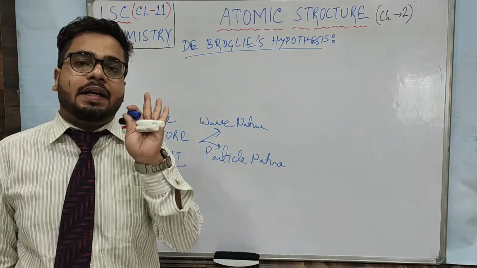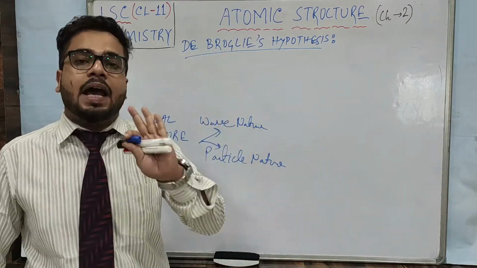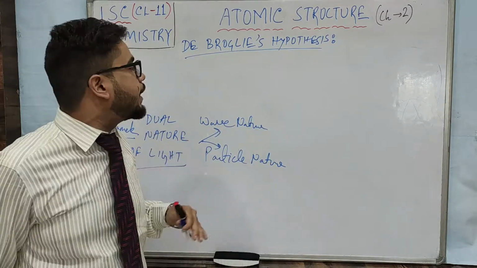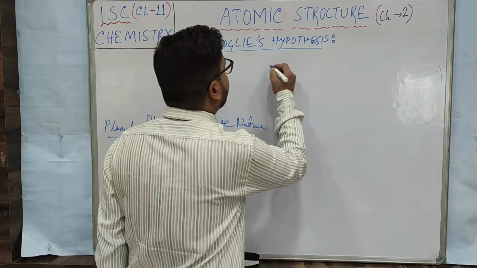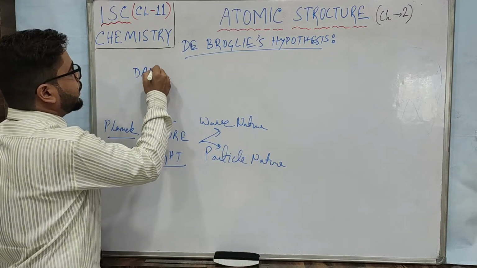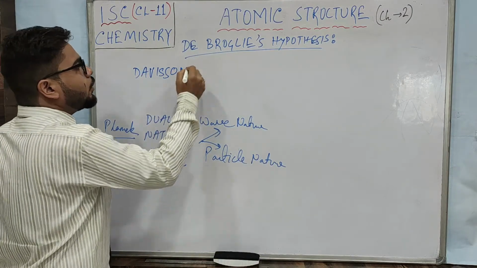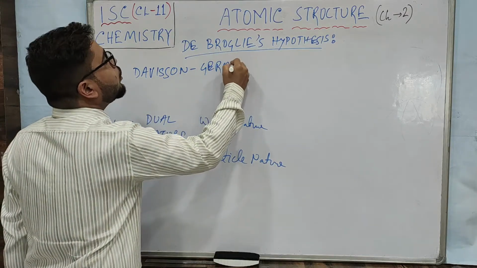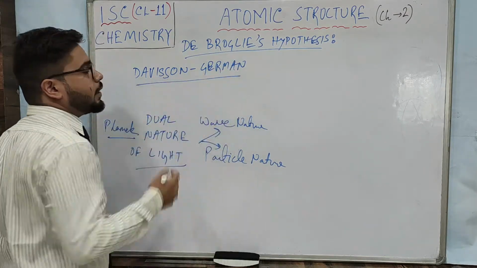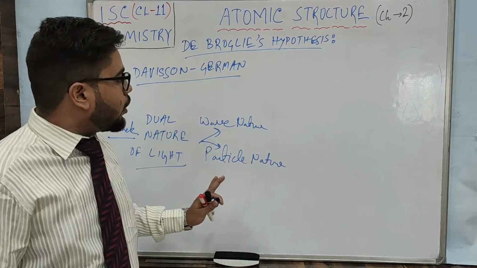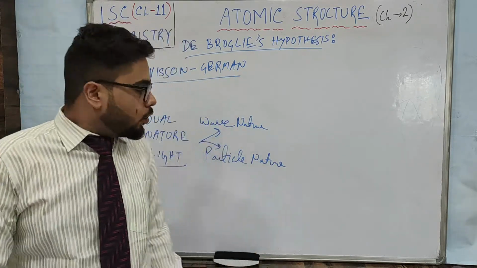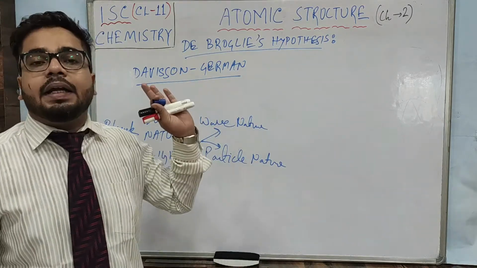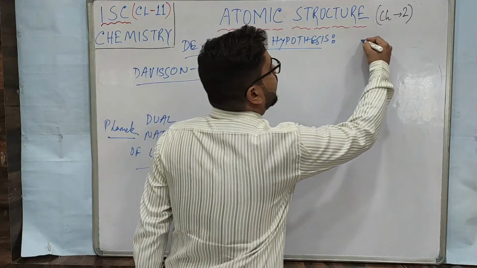He has suggested, but he has not proved it. That is why it is a hypothesis. Later on, one of his co-scientists and students, Davisson, has done one experiment, the famous Davisson-Germer experiment. Don't be afraid, these experiments you don't have in your syllabus, you need not study them at all. So in the Davisson-Germer experiment, it was proved that electrons have wave nature as well. Alright, and to relate this wave nature and particle nature, de Broglie has come up with one formula, that is